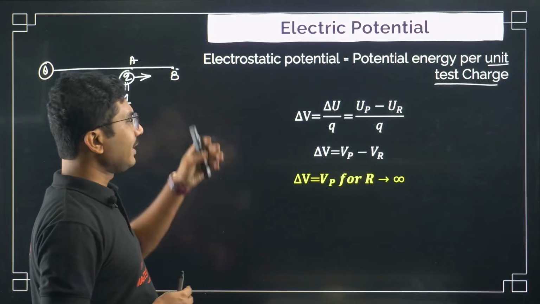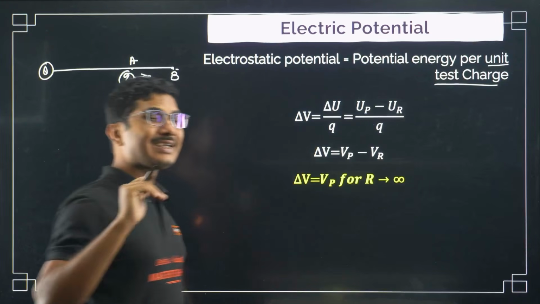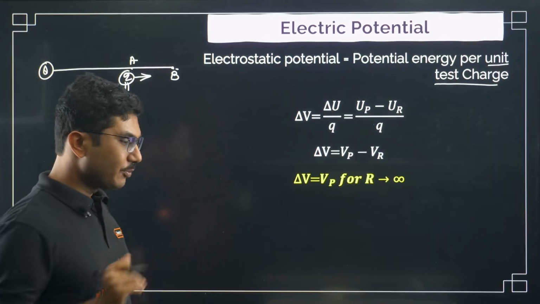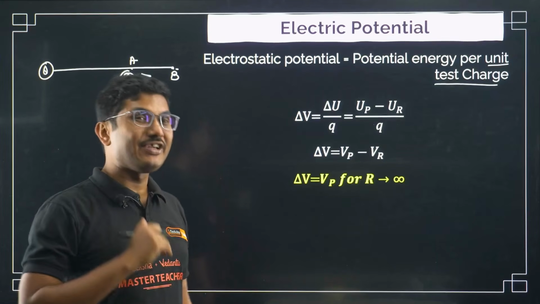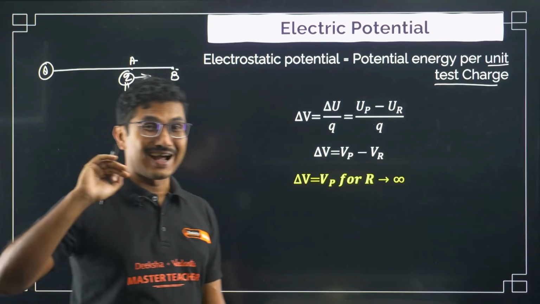But first of all, let us understand what is the meaning of that. The symbol for electric potential is V. This is the same V as you have studied in your Ohm's law chapter in class 10th.